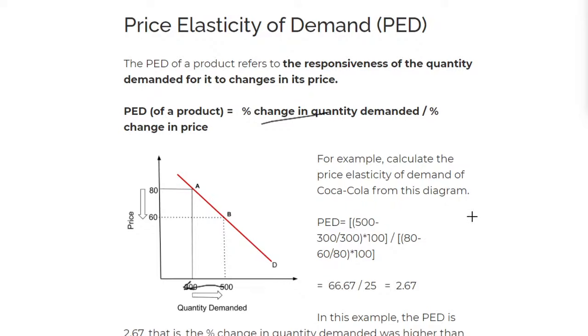So my new price is 500, for example, so 500 minus the original price, over 300. Now you take your calculator and do times 100. If you do that, you get your answer, and after that you do the quantity over the price.